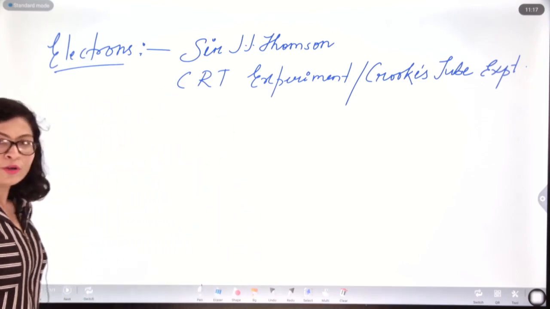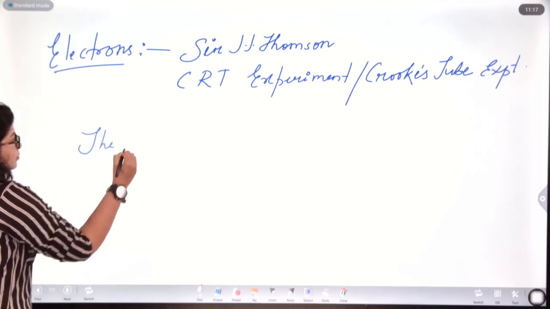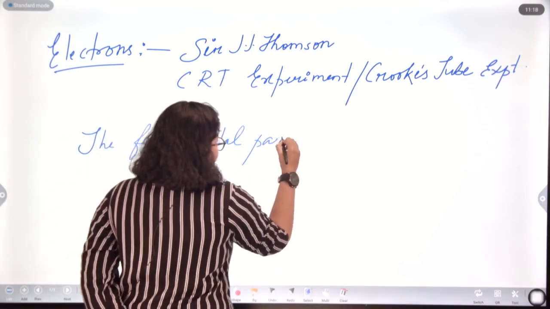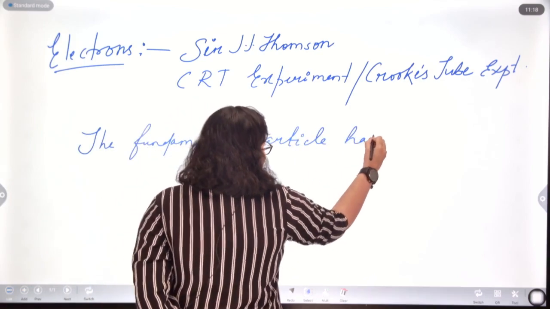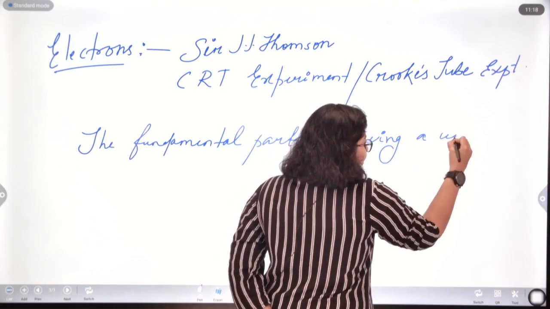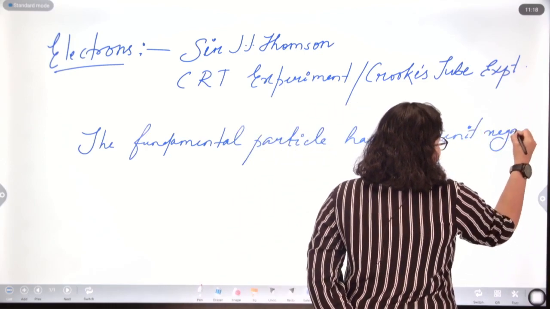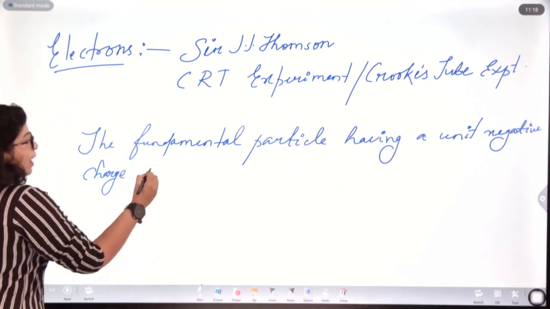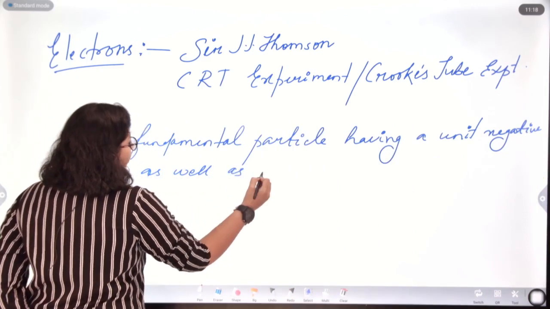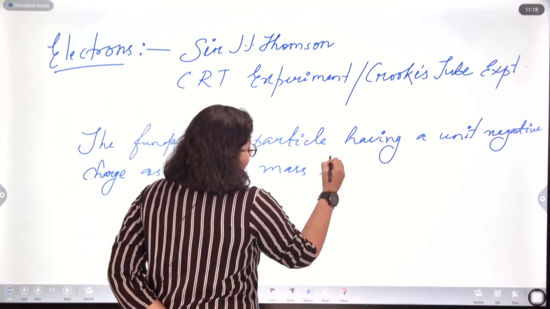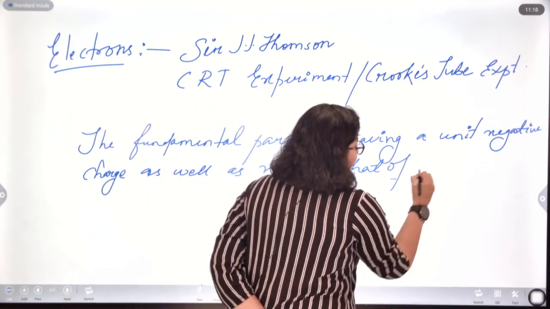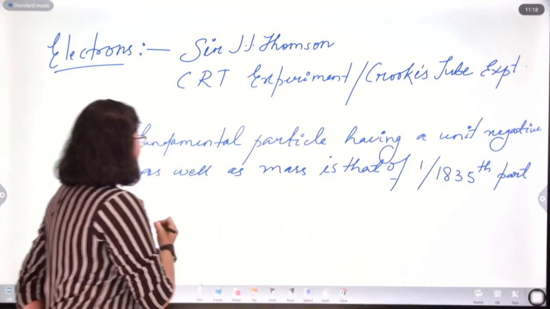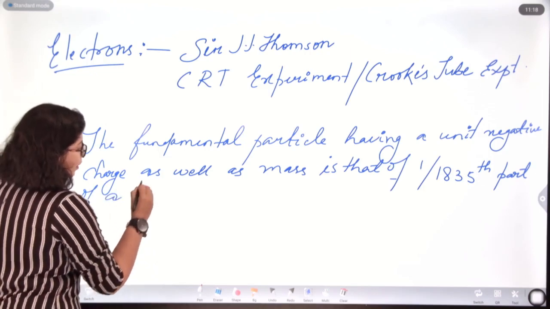So, according to them, an electron can be defined as the fundamental particle having a unit negative charge as well as mass that is 1/1835 part of a hydrogen atom.